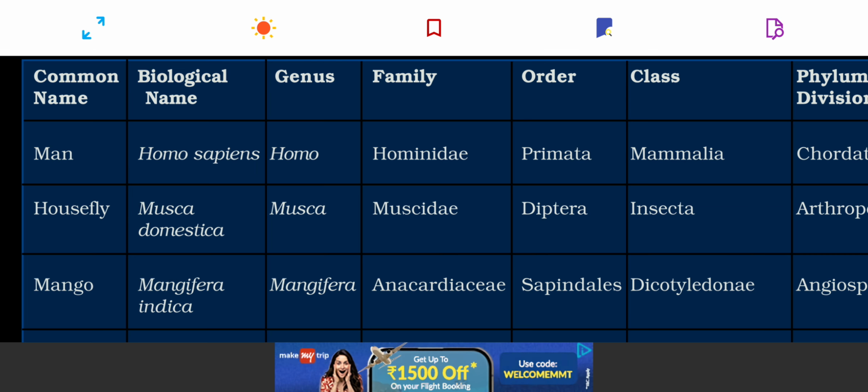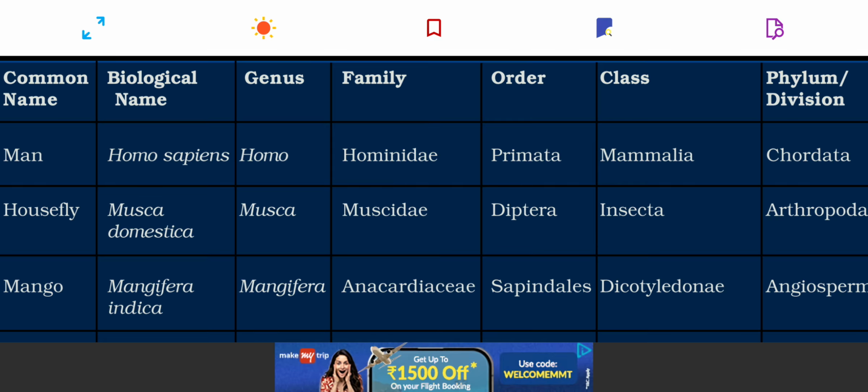Then comes housefly. Its zoological name is Musca domestica. Genus is Musca, species is domestica, family is Muscidae, order is Diptera, class is Insecta, and phylum is Arthropoda.